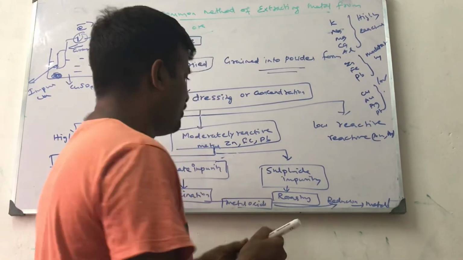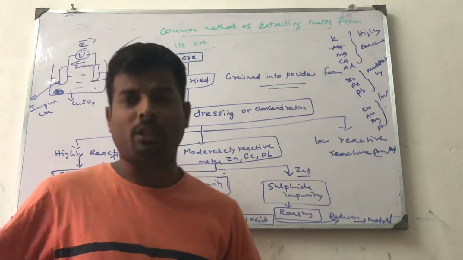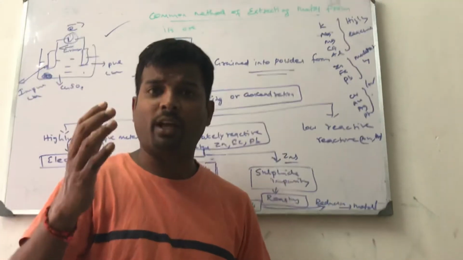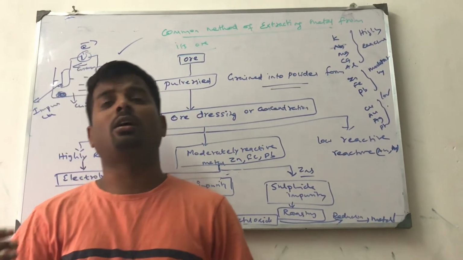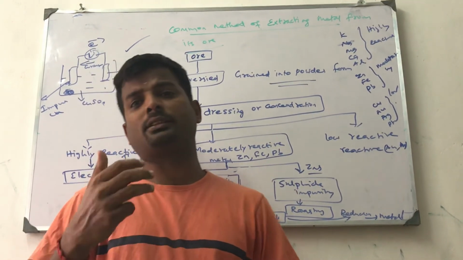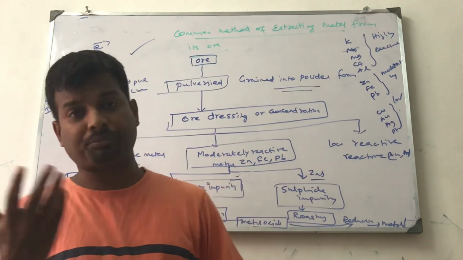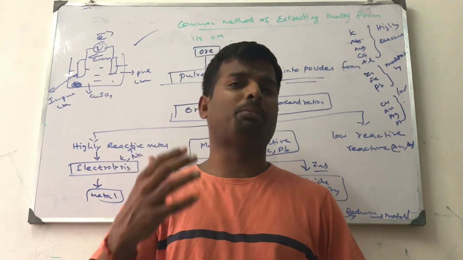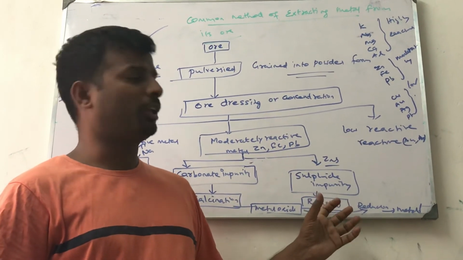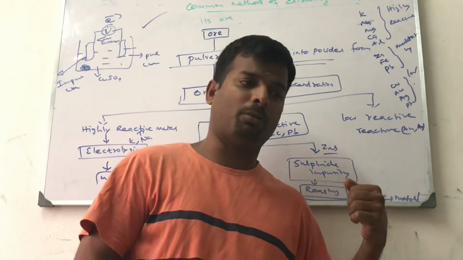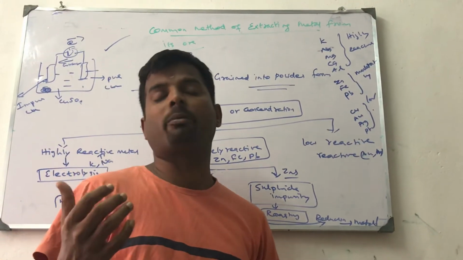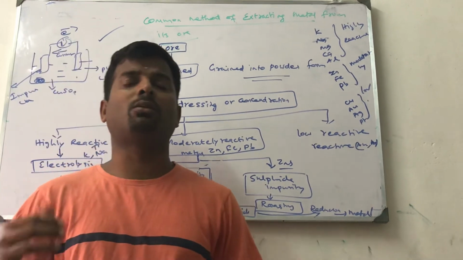If a material like zinc sulfide has sulfide impurity, zinc sulfide is removed by roasting in the presence of air. Heating the ore in the presence of air to remove the impurities is called roasting. During roasting, the volatile gases like sulfur and oxygen are removed, the metal gets purified, and moisture and any other material present are removed, and metal oxide will be formed. Metal oxide will react with carbon or a more reactive reducing agent to form metal.